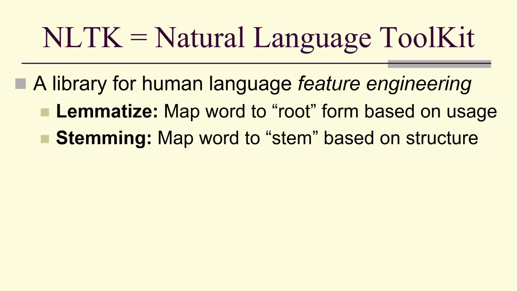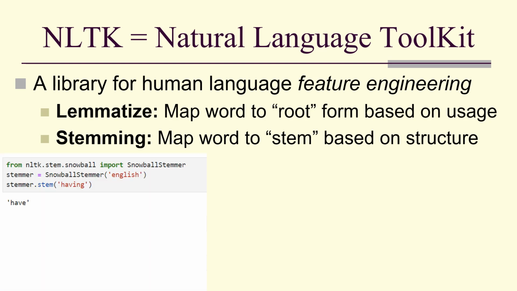Stemming maps a word to a stem based on structure. For example, the stem of having is have. The stem of flies is FLI. The lemmatizer is probably what we might have been thinking, lemmatizing flies to fly.